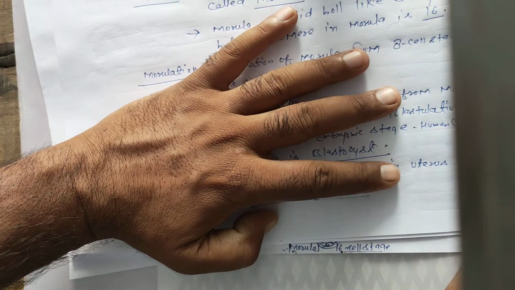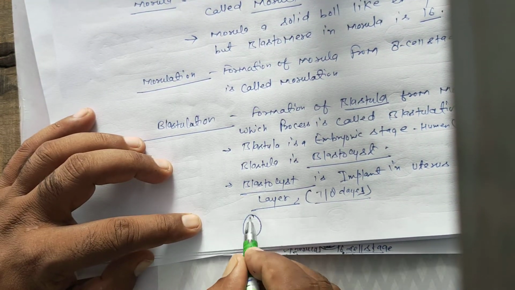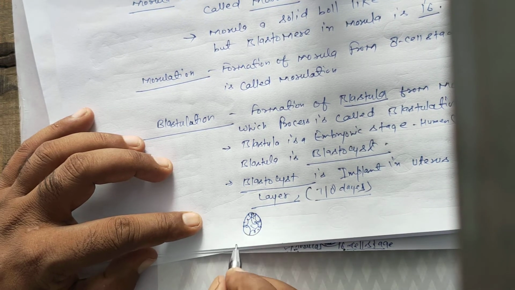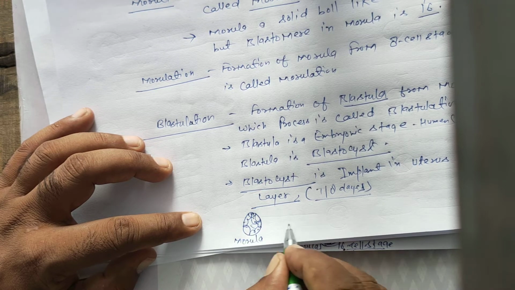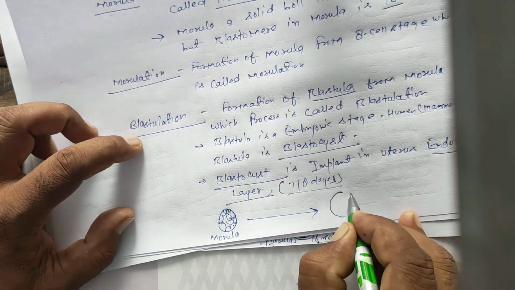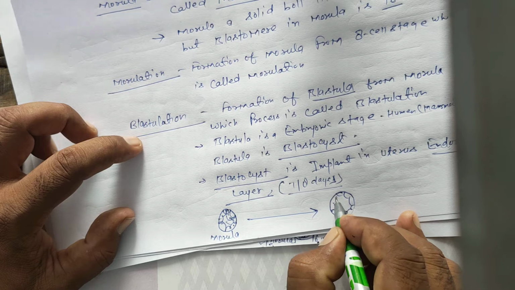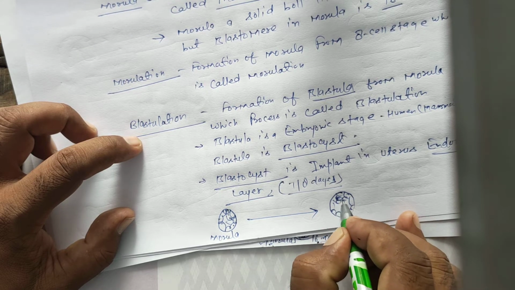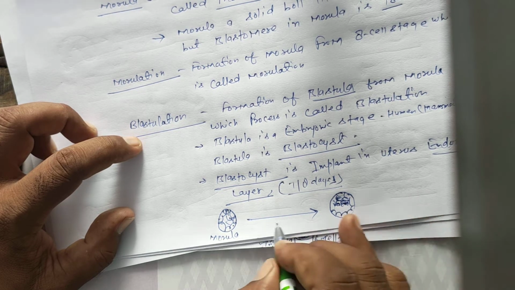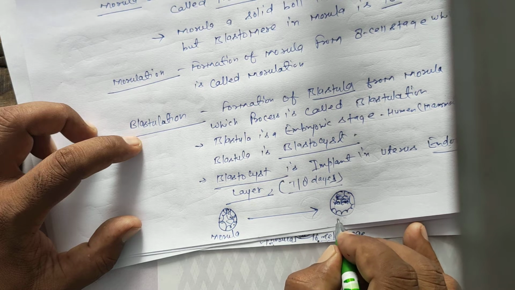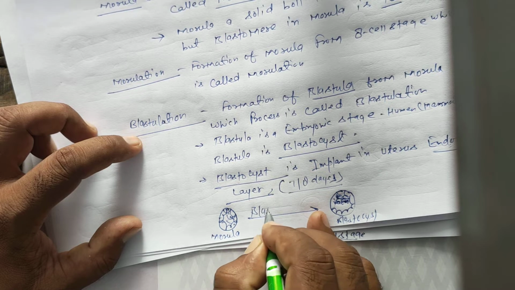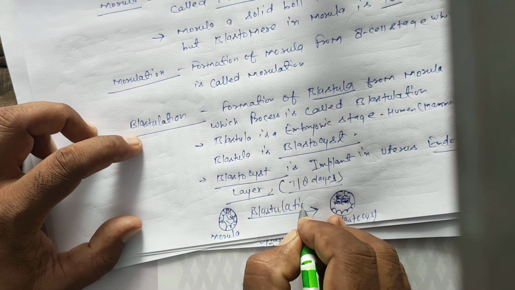Draw the figure of blastulation: this is a solid ball-like structure, the morula, with 16 blastomeres or cleavage cells. It forms a cavity, and this structure is the blastocyst. This process is known as blastulation.